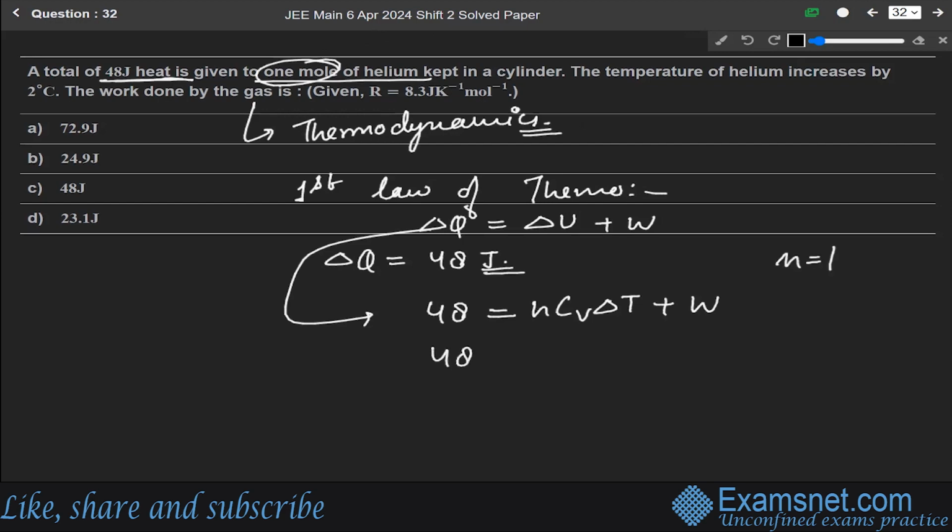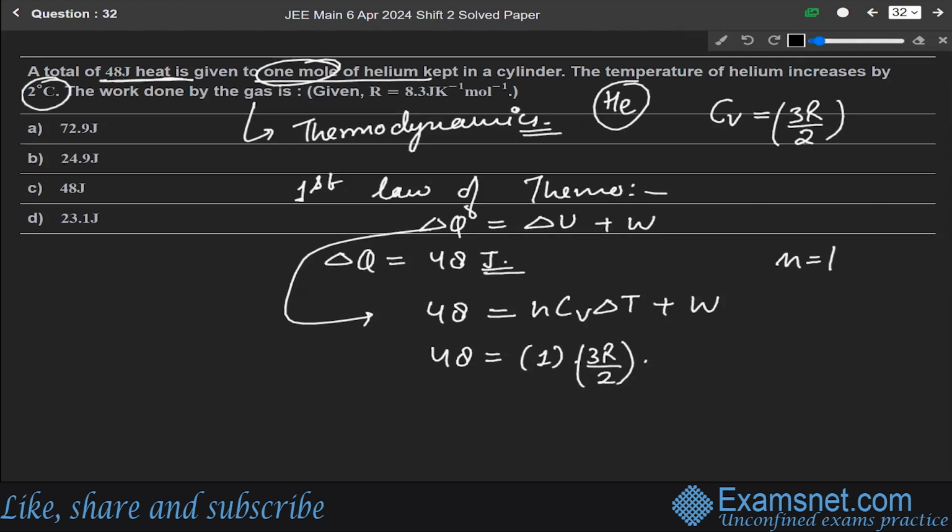So 48 is equal to 1 times Cv times delta T. We know that Cv, the specific heat at constant volume, is equal to 3R by 2, since it is a helium atom. So for helium atom, it is 3R by 2. Just put the value 3R by 2 into delta T. Delta T is 2 degrees Celsius.